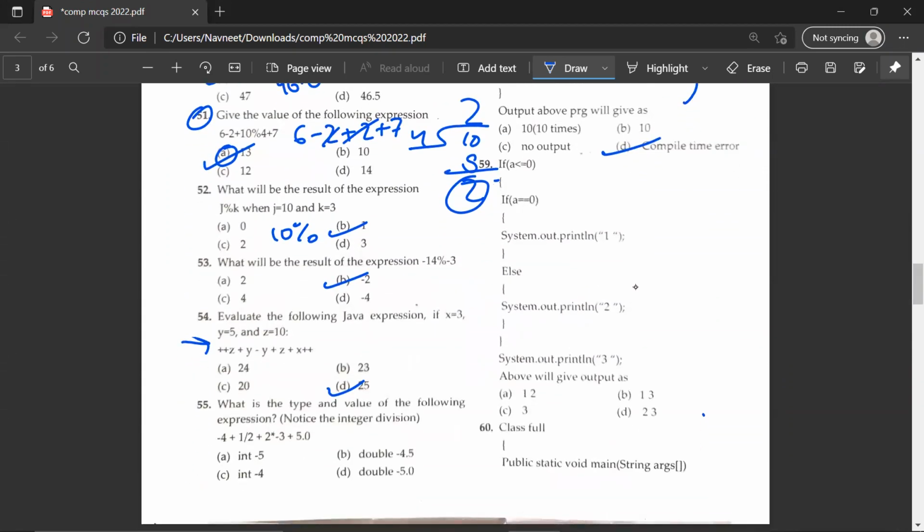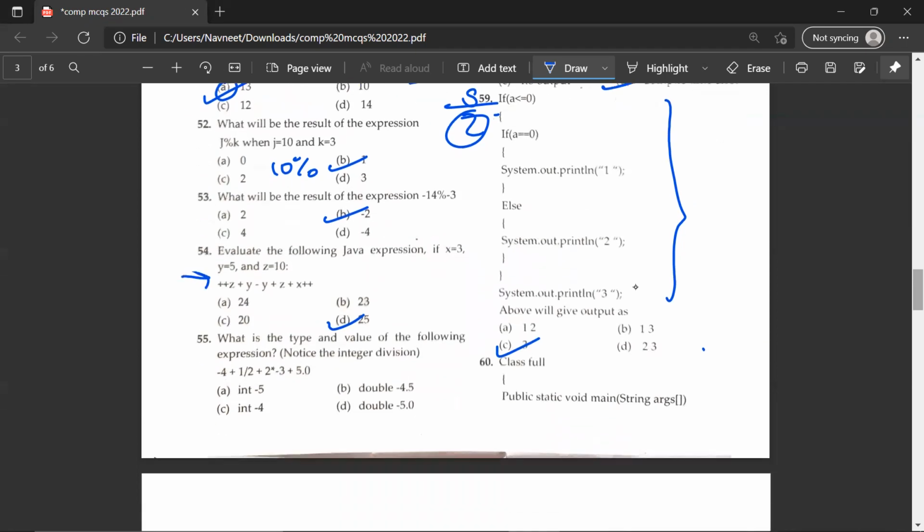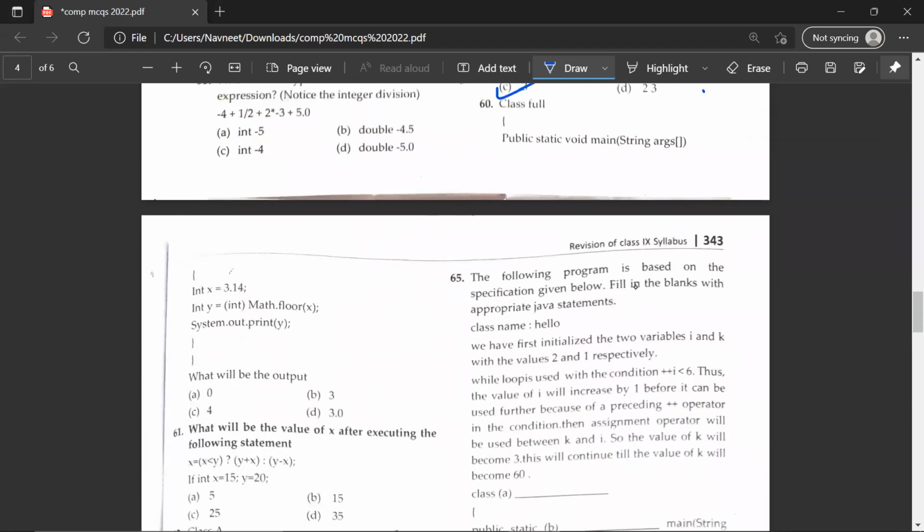The 59th question, again, these are programming based questions. So you have to observe these questions and you have to conclude the output of these programs. So the 59th question would be C, 3. The 60th question, just look at the program and the answer would be C, 4.